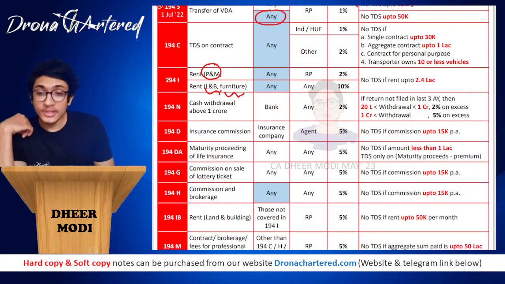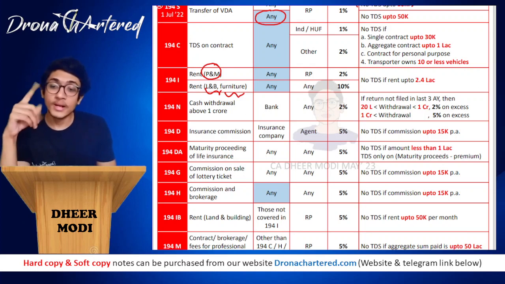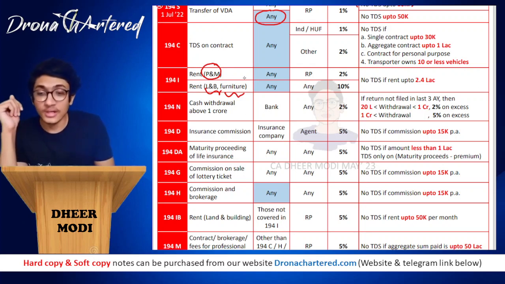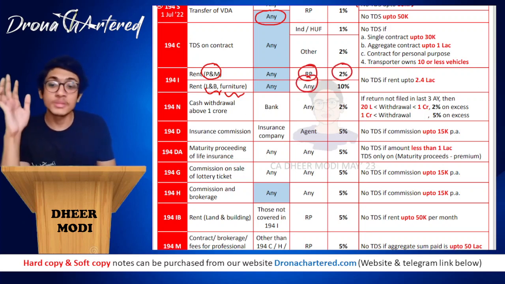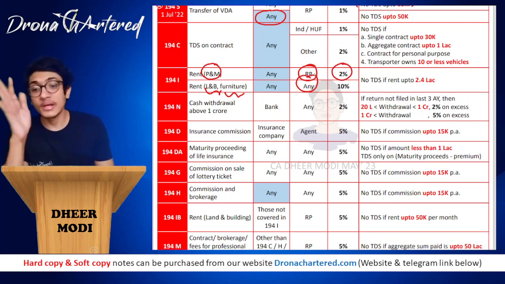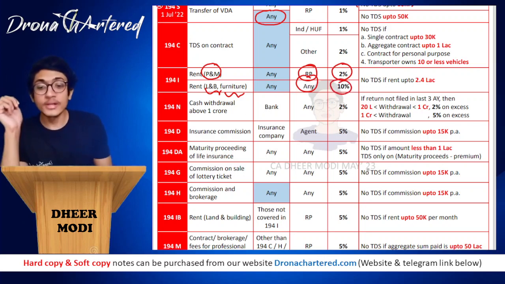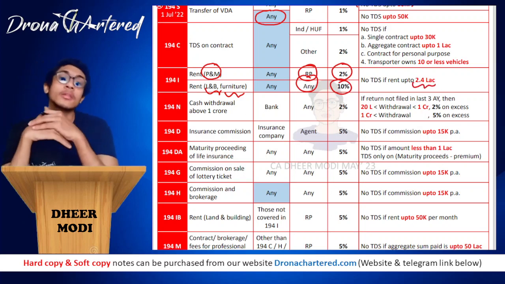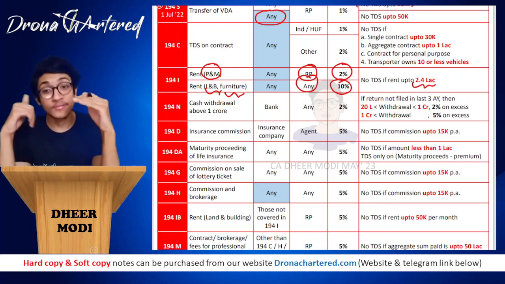Great. So that is your section 194I, that is rent on plant and machinery, rent on land, building, furniture. This will be for a resident person. For plant and machinery, the rate is 2%. For land and building and furniture, your rate will be 10%. And no TDS if the rent is up to 2.4 lakhs per annum. No TDS in such a case if it is up to.